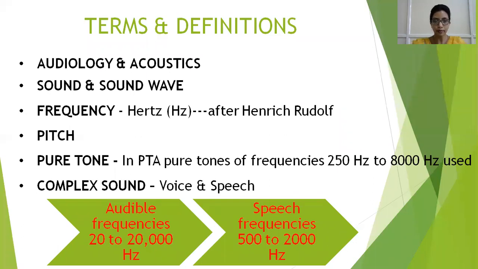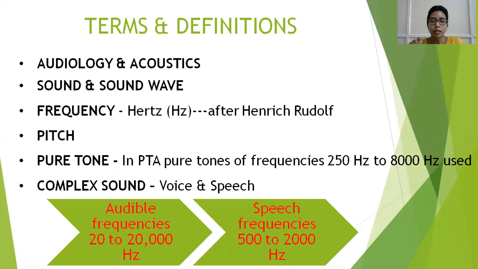Okay. The next is a pure tone. So pure tone is nothing but a sound which has only a single frequency in it. Just the opposite of it will be a complex sound. That is, it has more than one single frequency. So in audiology, in audiometries, we usually use pure tones, sound of a single frequency.